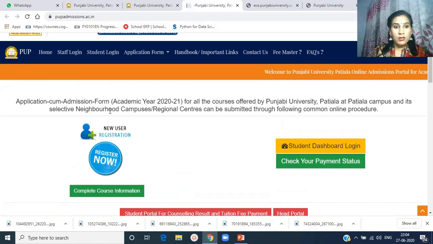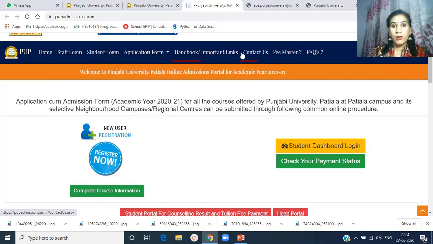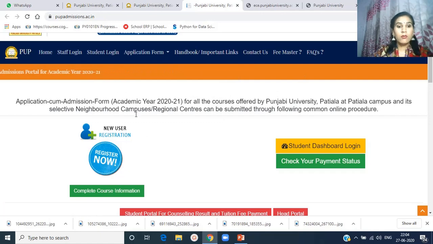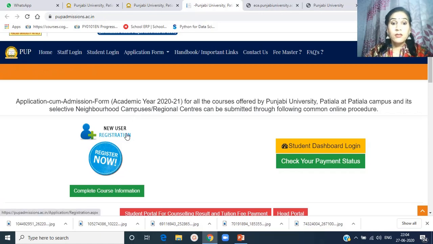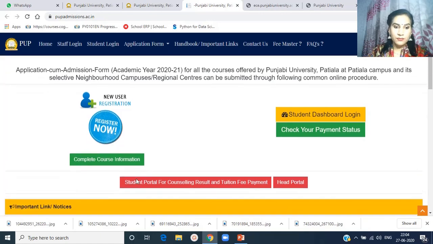These are the details: home, staff login, student login, application form, handbook, important link. All these links are for new users who got registered for the admission purpose.